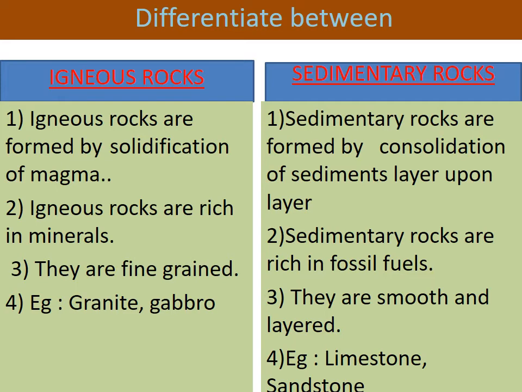Third one, igneous rocks are coarse-grained, but sedimentary rocks are smooth and layered. For example, igneous rocks are granite and gabbro. Sedimentary rocks are limestone and sandstone. Okay, write neatly. I give the time for you.